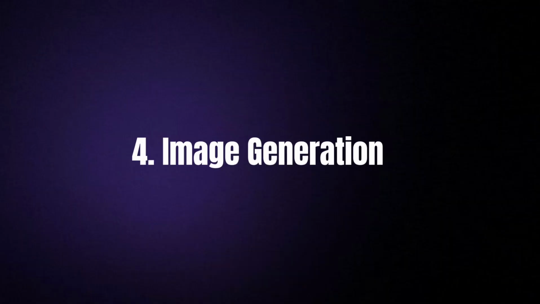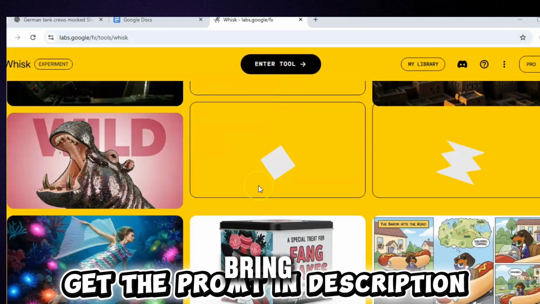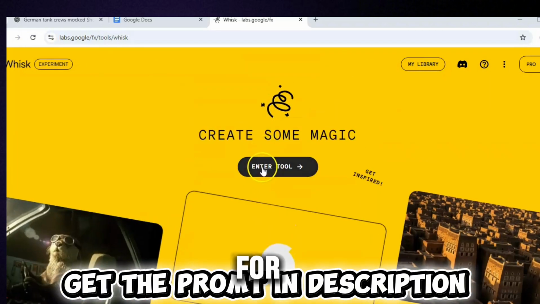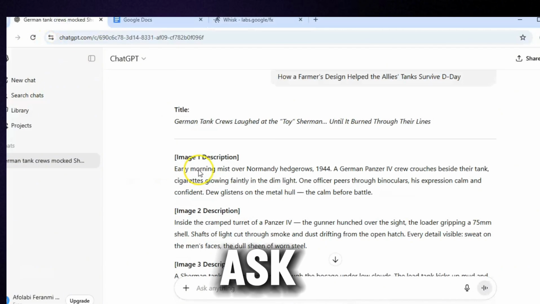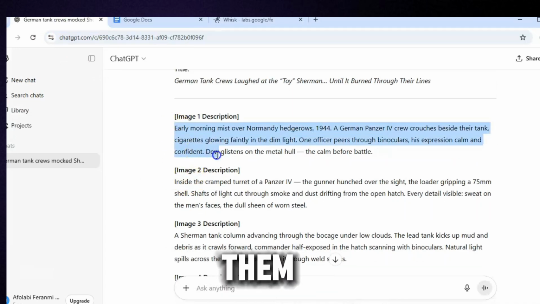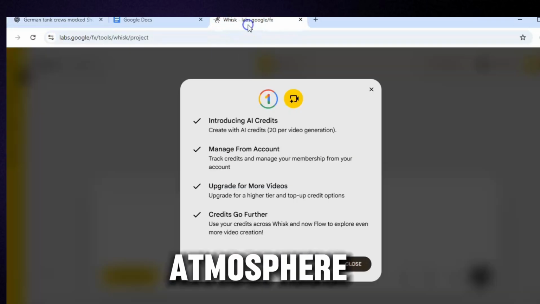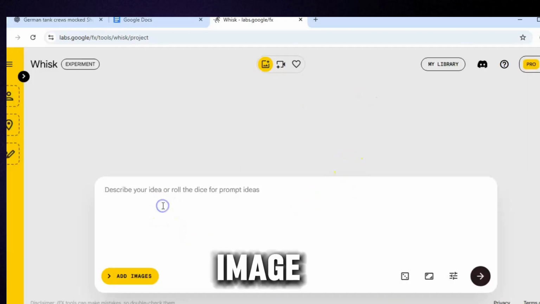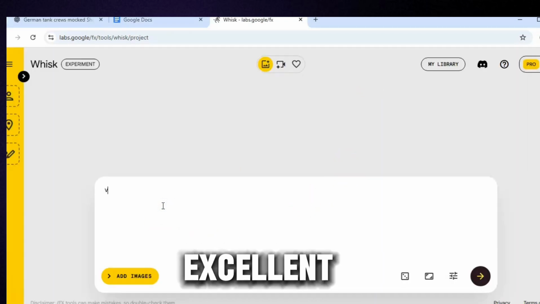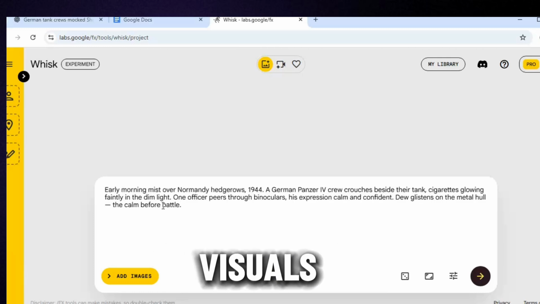Step 4. Generating images. Time to bring your visuals to life. For every section of your script, you will need 10 to 15 image prompts. Ask ChatGPT to generate them, describing the exact scenes, emotions, and atmosphere. Then open Google Whisk or Google ImageFX. Both are excellent for creating cinematic AI visuals.